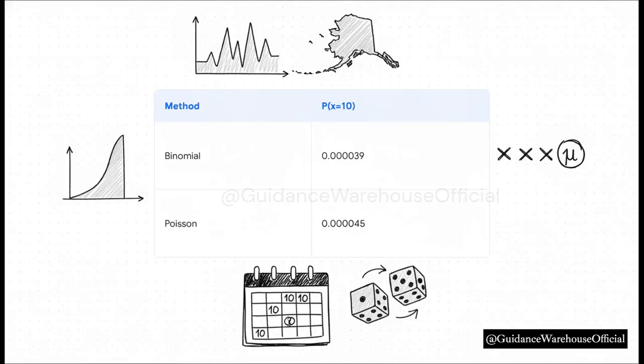In Alaska, the probability of low seismic activity over 48 hours was about 1.02%. What are the odds of seeing low activity on exactly 10 out of the next 200 days? Well, we have a large n at 200 and a tiny p at 0.0102. Comparing the two, the heavy binomial formula gives us 0.000039. The Poisson formula, where we just multiply n times p to get our mu of 2.04, gives us 0.000045. They are incredibly close, making the Poisson an absolutely brilliant approximation tool when you're in a pinch.